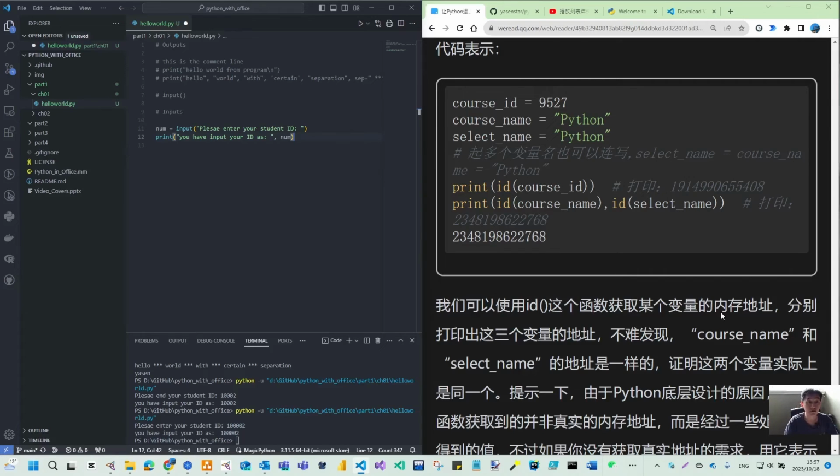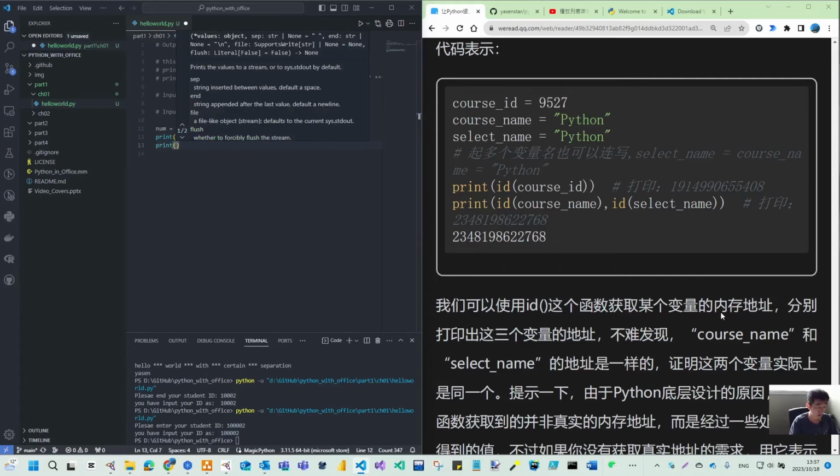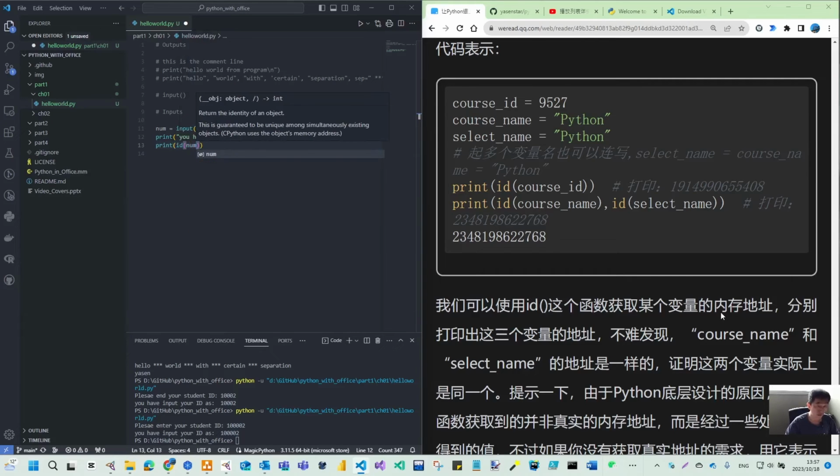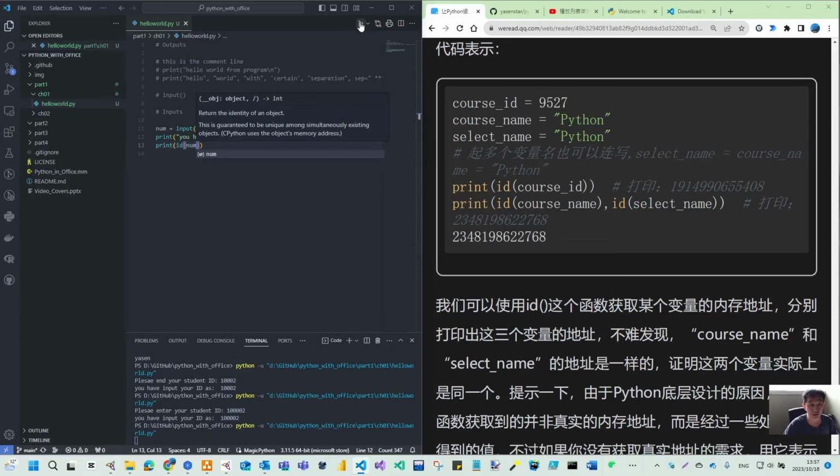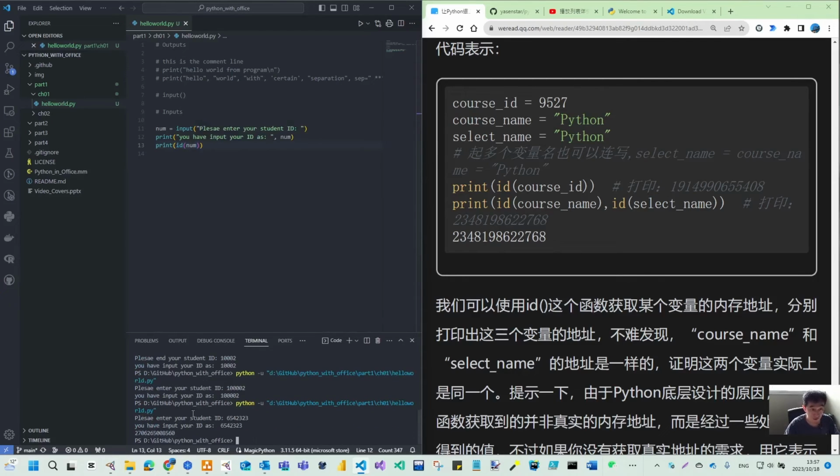But then we can also use print ID number. So let's see. If I first give a number, I have this number in the input, the string, and also have its address in the memory.